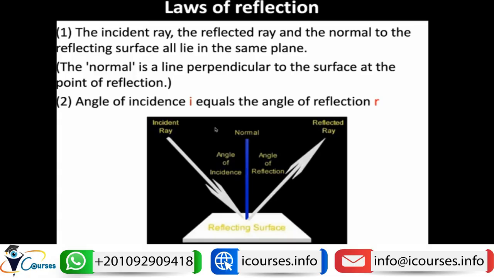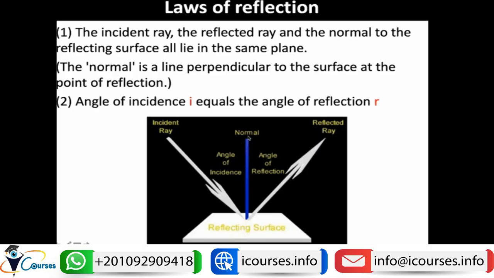Let's concentrate on the laws, as this will make us able to understand the behavior of light. If we have a reflecting surface like here, a perpendicular line over this reflecting surface is called the normal.